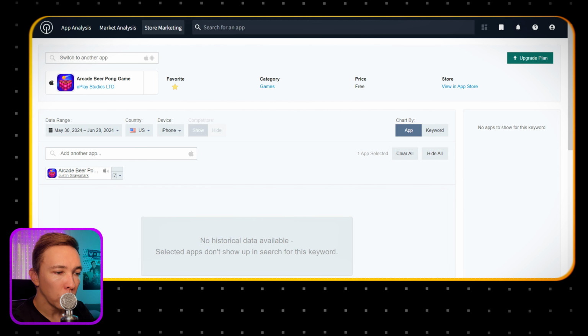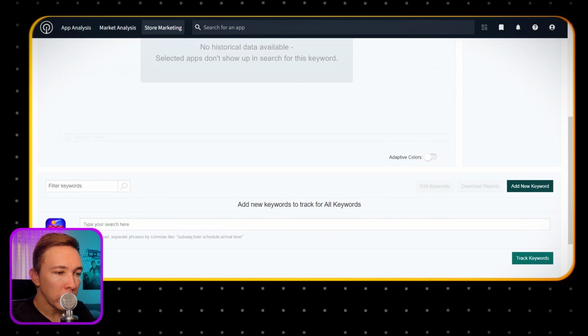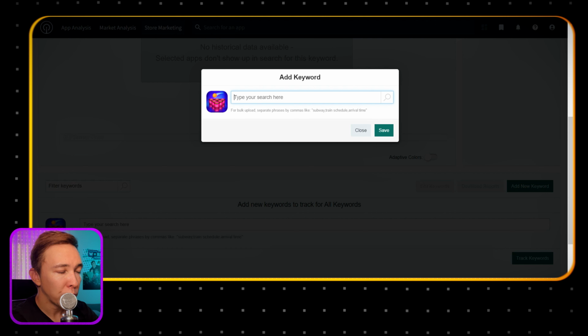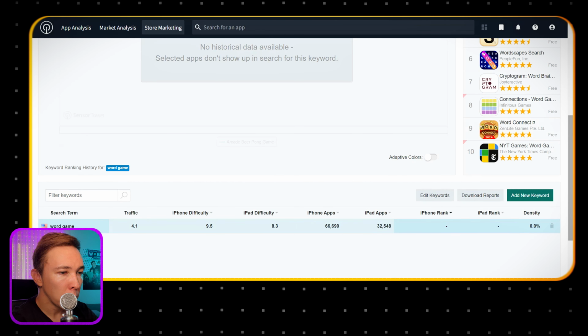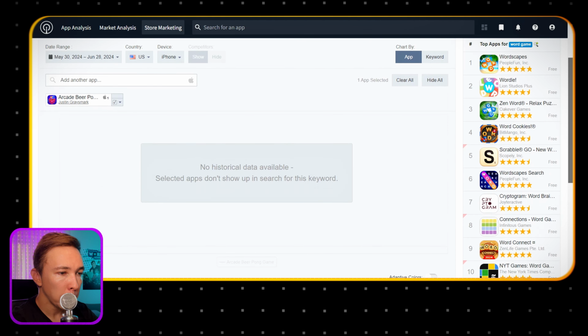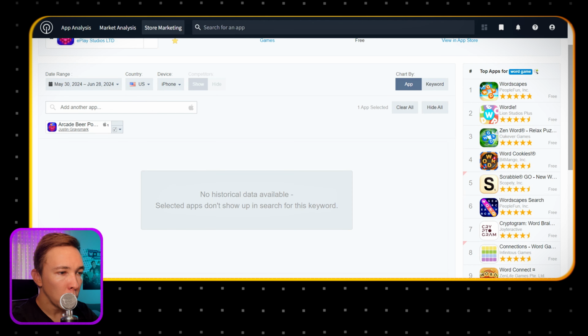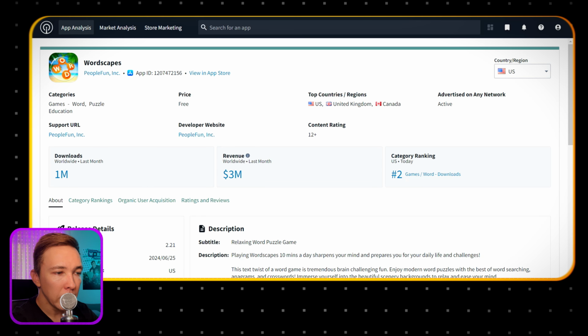Then we're going to scroll down to where it says add new keyword. For example, if we are researching keywords for a word game, we're simply going to type in word game, click save, and immediately it's going to bring up the top 10 word games on the App Store. Then we want to click on one of them, and over here, ideally you want to find a word game that is not running advertisements. So this one under advertise on any network, you can see it's active, so they are running ads.